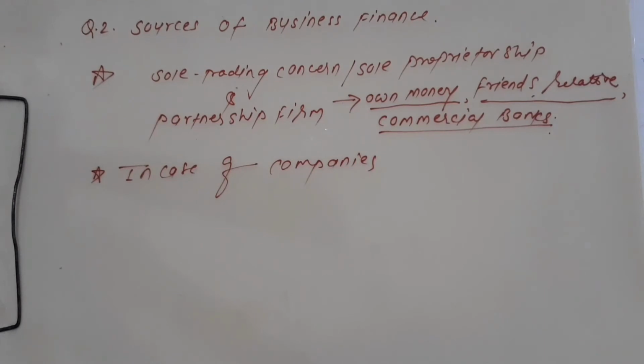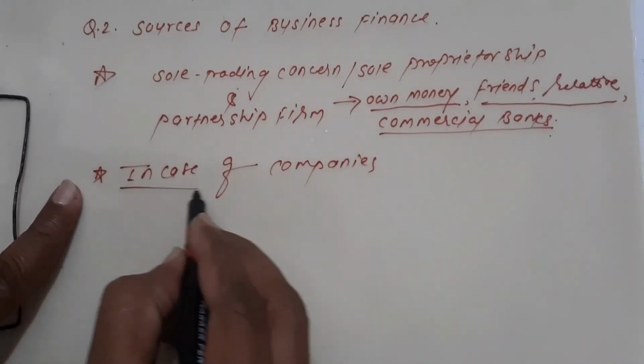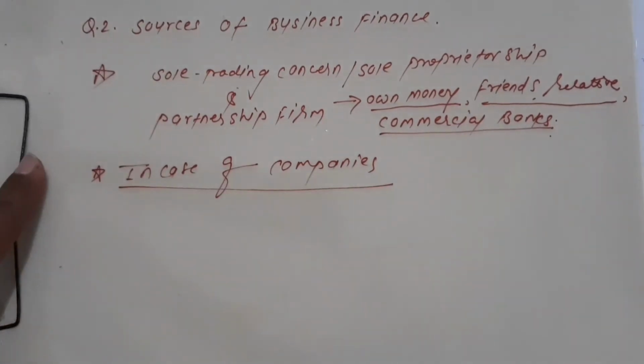But if you are running a company, the company never goes to their friends, relatives, or even the commercial bank, which provides loans. That is for the sole trading concern and the partnership firm, to anyone, okay, because they charge interest.